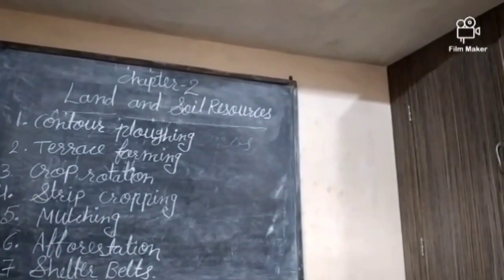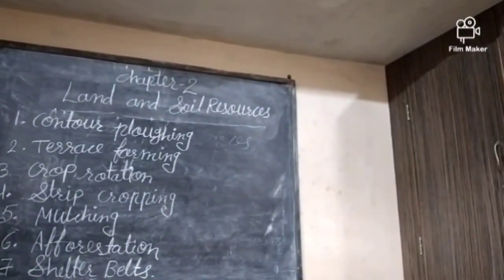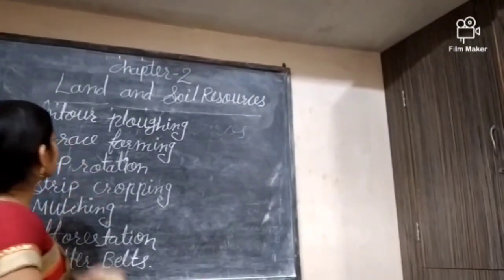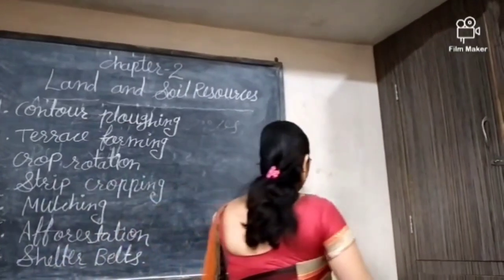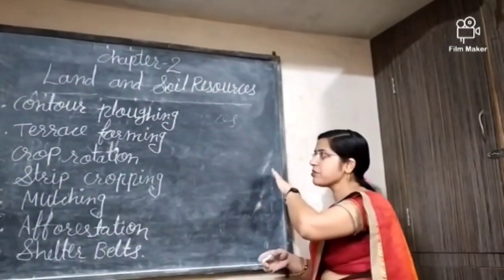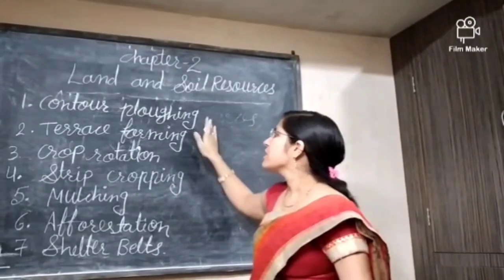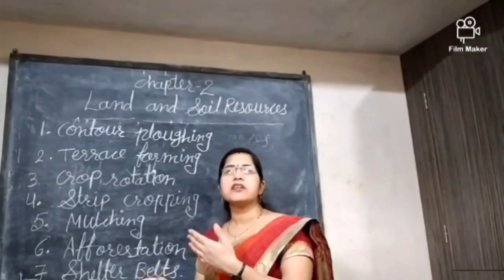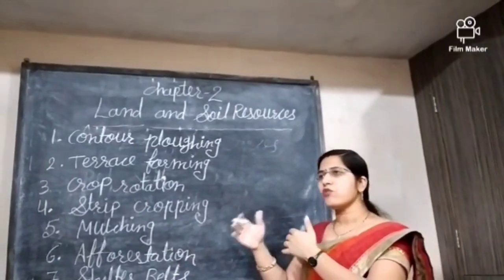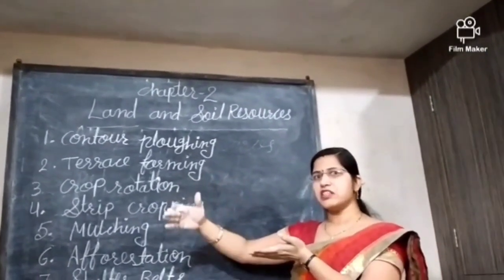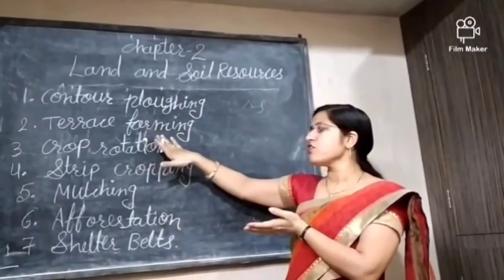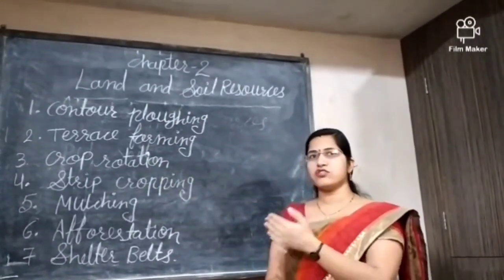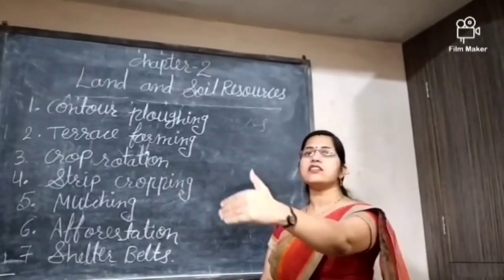So we will discuss these different types of methods, that is contour planting and terrace farming. Contour planting means using different methods of planting, and in this way we can conserve our soil resources. Terrace farming means that in the mountain area, terraces are created, and in this way also we can conserve our soil resources, so the soil will not easily flow away.